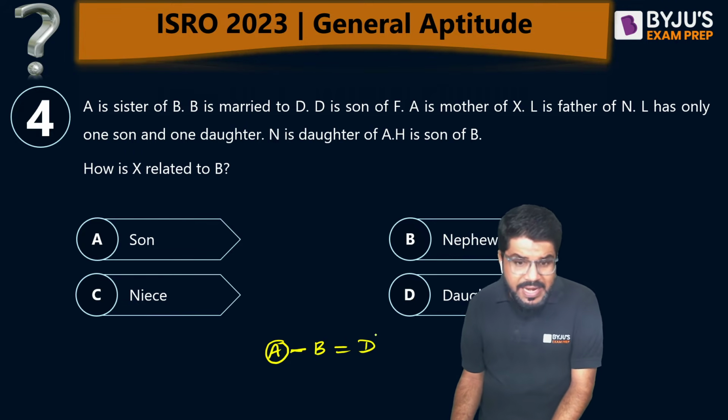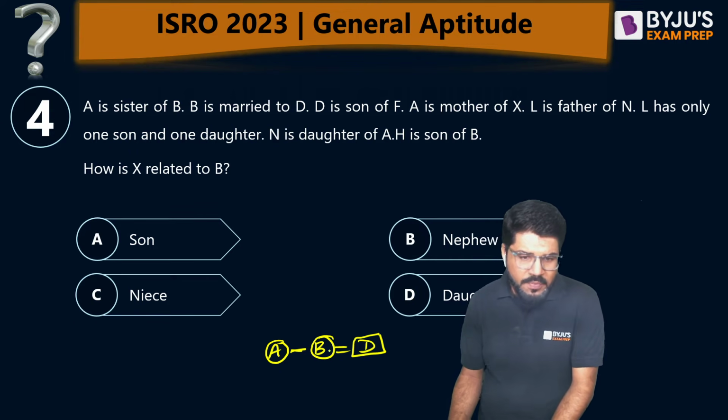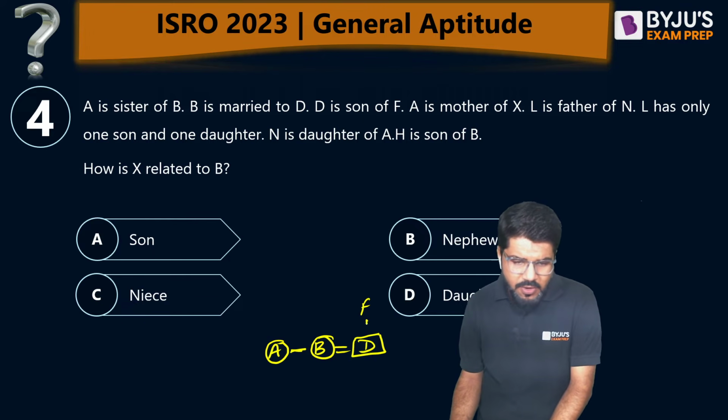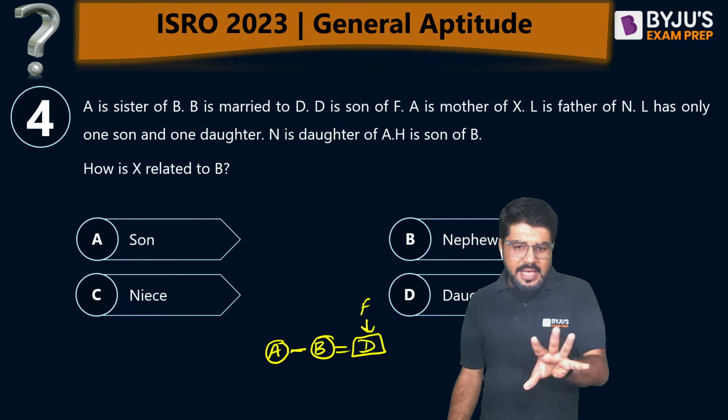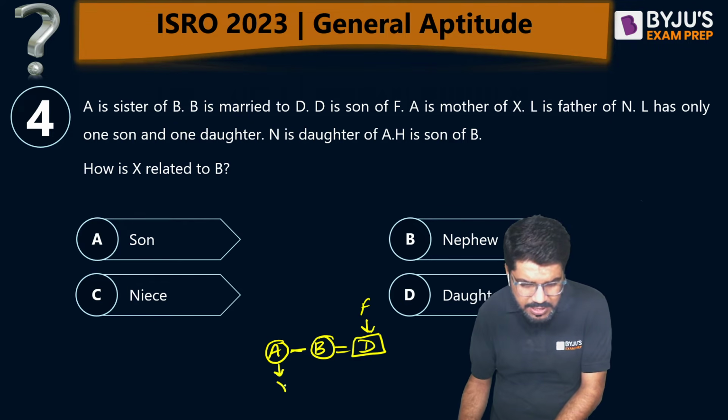B is married to D, and D is son. Son means male, so B becomes the wife, so B is female. D is the son of what? Son of F. But F's gender is not known right now. A is the mother of X, so going down, I'll have some X.